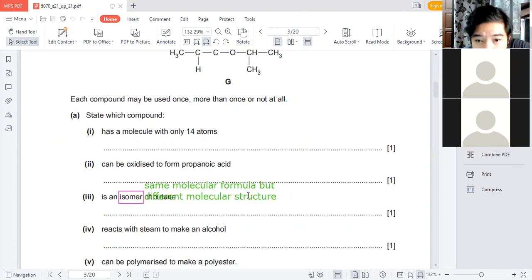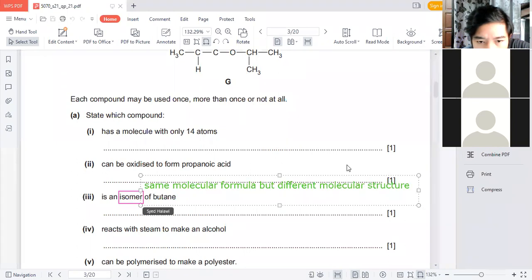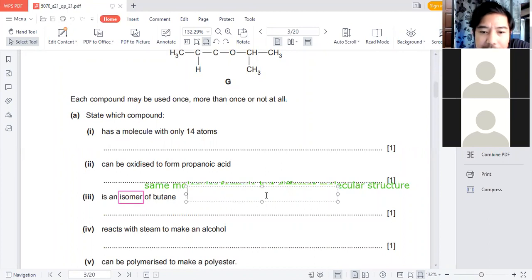I'm gonna move that a little bit. Now butane, what is butane? It is an alkane, so the general formula is CnH2n+2.